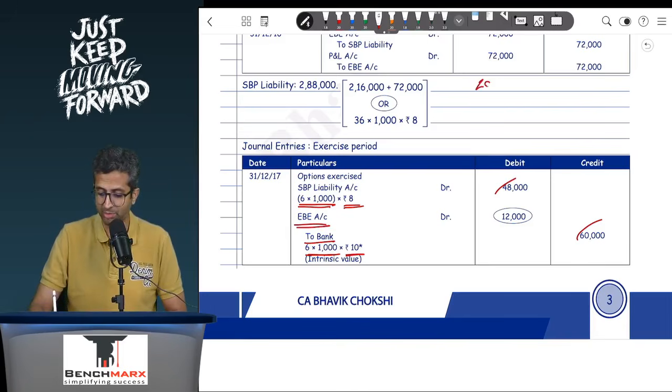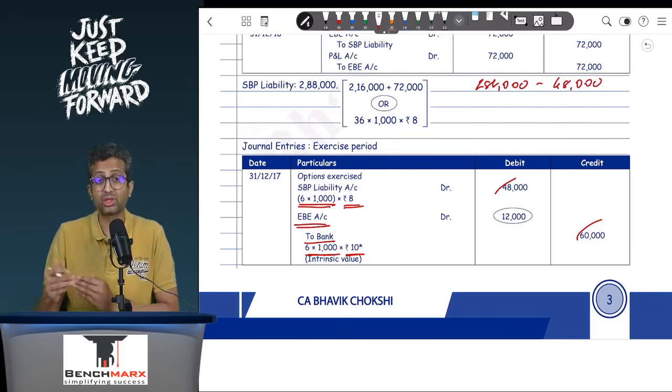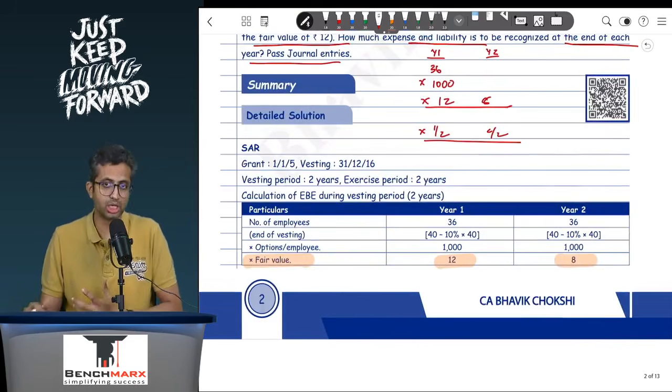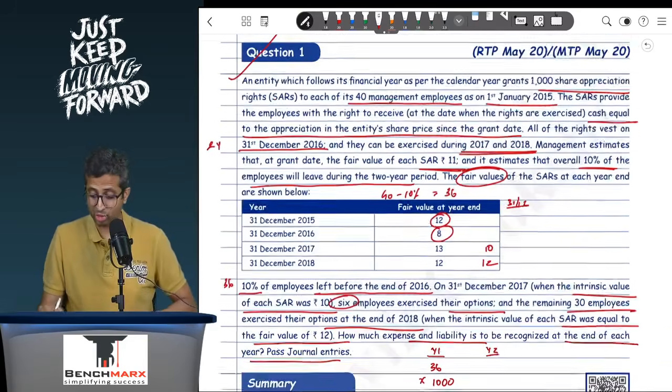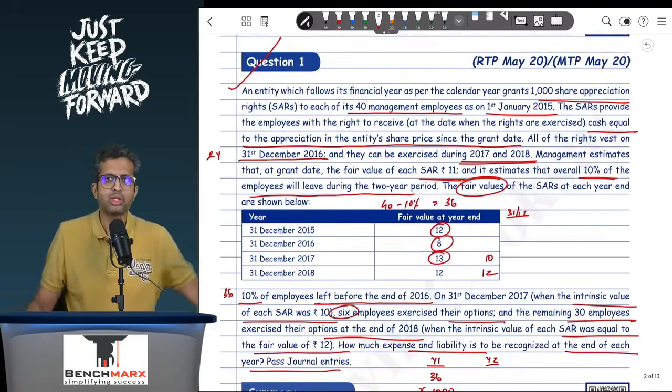In your SBP liability you had 2,88,000. Out of the 2,88,000 you have debited 48,000, and hence you are at 2,40,000. Now this is for 30 employees having 1000 options and each option measured at 8. But at the end of the third year, for the unexpired options, you will have to remeasure, but this remeasurement has to happen based on the fair value, that is 13. But intrinsic value is 10.